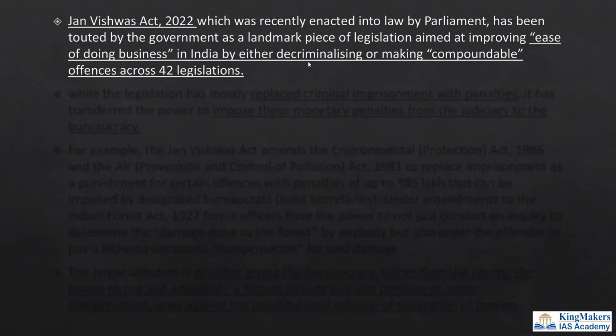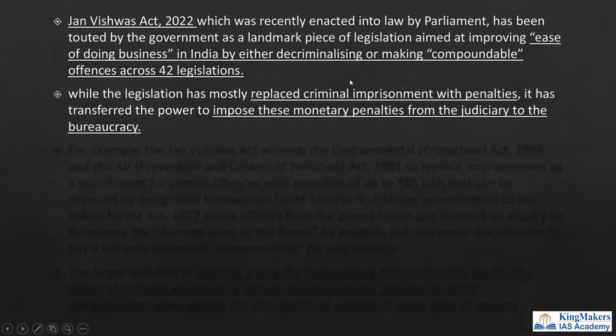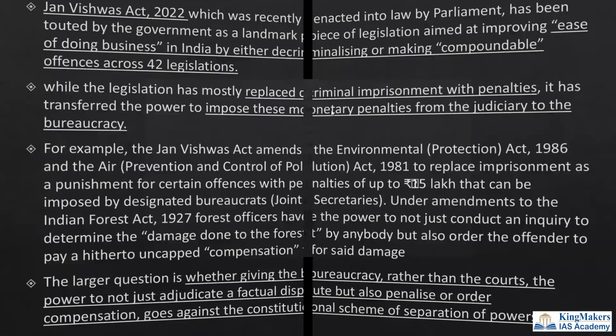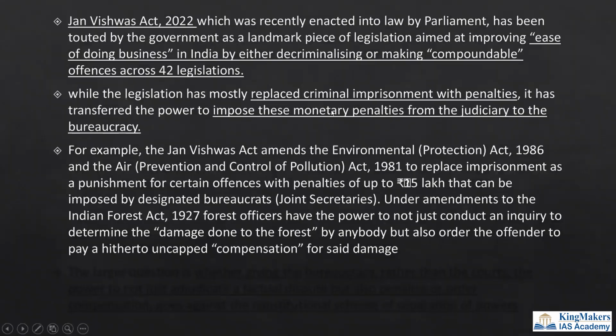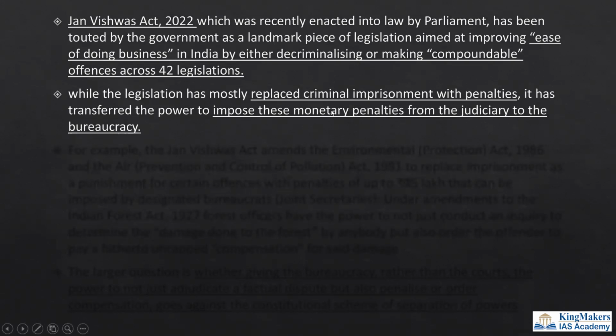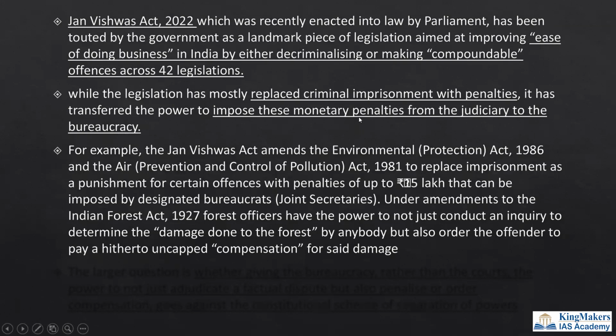Because many legislations had a lot of criminalization, ease of doing business was a major problem. To reduce that, they decriminalized many offenses in the Jan Vishwas Act. So what is the effect? There is a replacement of criminal imprisonment with penalties. So there is a civil decriminalization of the act, and also monetary penalties, and that is a good move because we have to improve the ease of doing business.